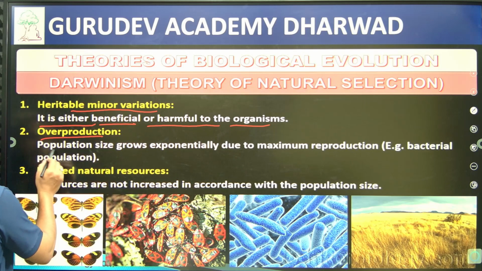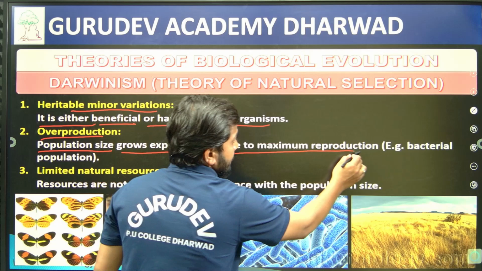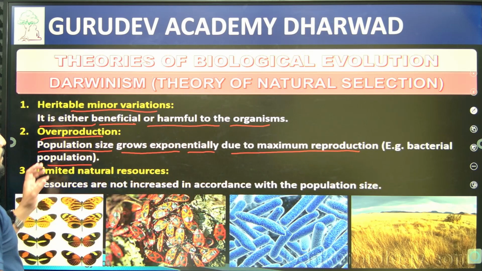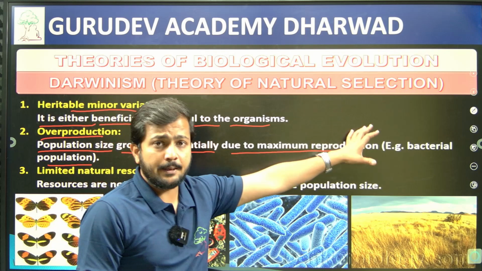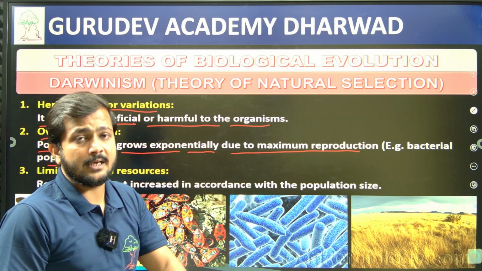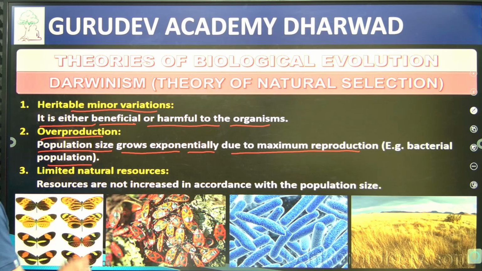Consider overproduction. Population size grows exponentially due to maximum reproduction. An example is a bacterial population. Population size grows exponentially due to maximum reproduction, and this is to be carried out in favorable conditions, and the available type of nutrition even matters.